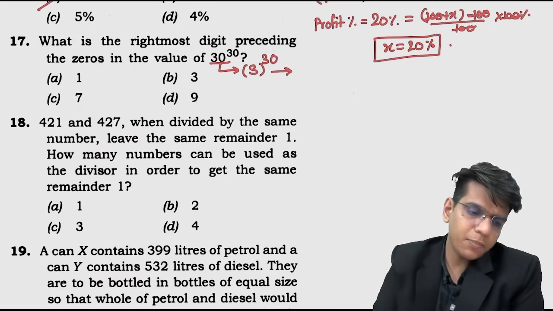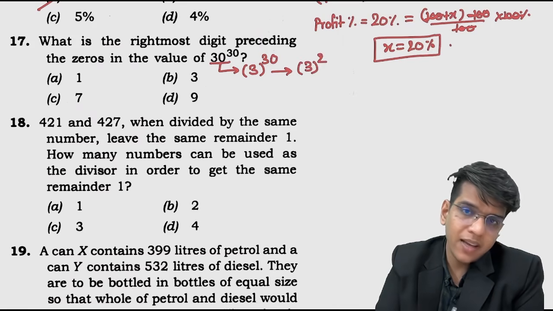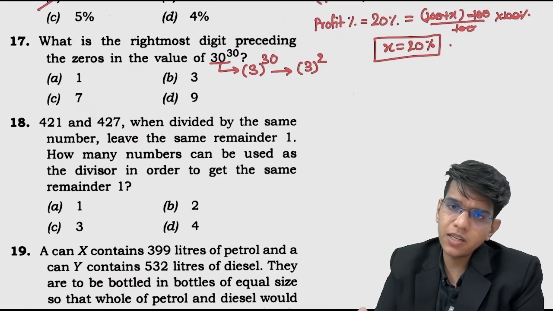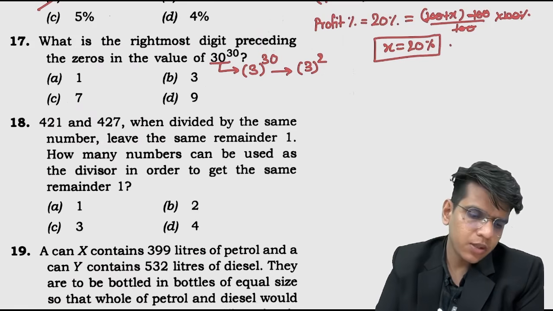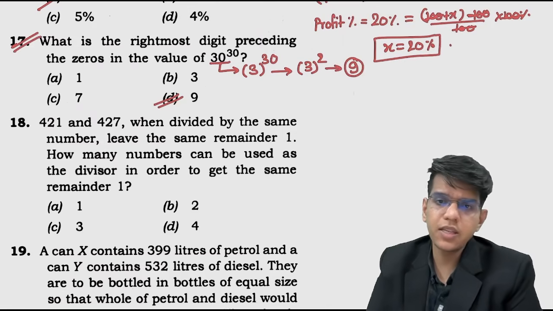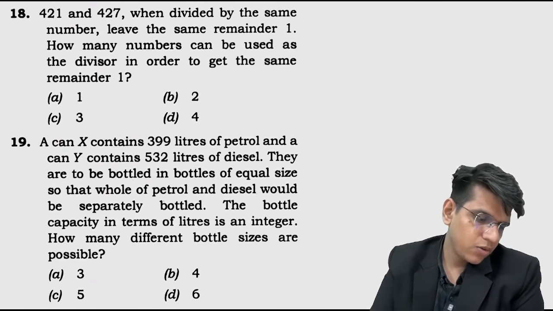So here the problem becomes 3 to the power 2, right? 3 to the power 2. Why? In such cases, when the cyclicity is 4, we divide the power by 4 and find the remainder. What is the remainder when 30 is divided by 4? It is 2. So the problem is nothing but 3 to the power 2, 9. The preceding number before the zeros is nothing but 9. Okay. Chalo.